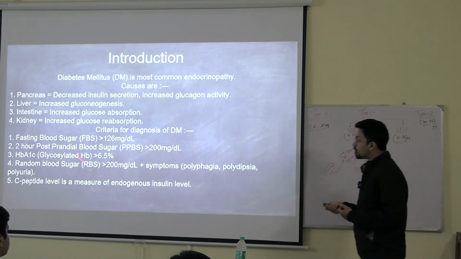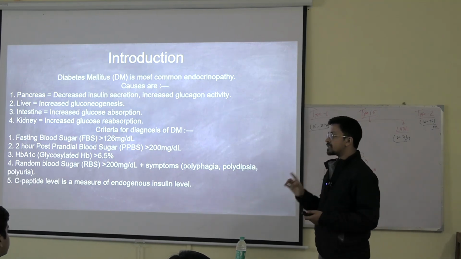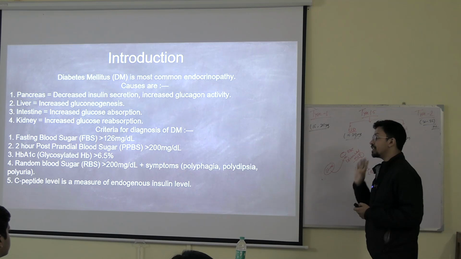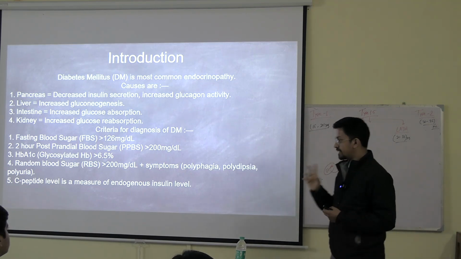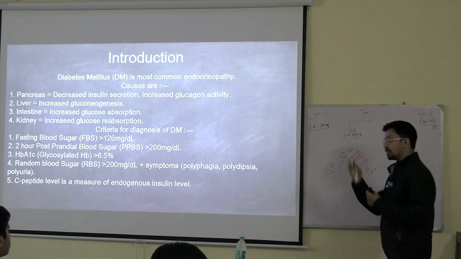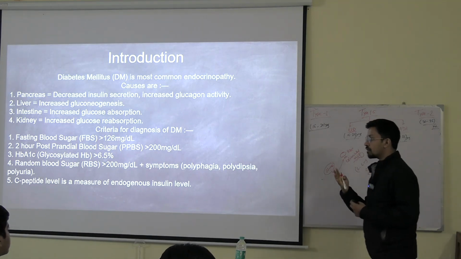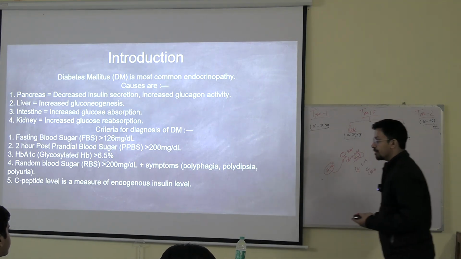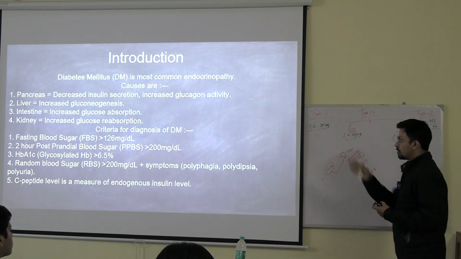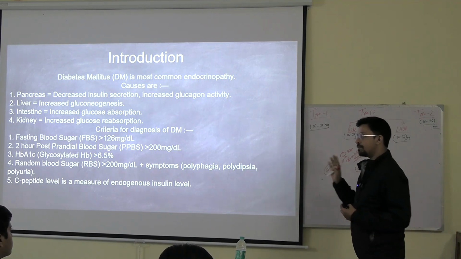Why? The HbA1c will not give you just yesterday's value, it will give you a value averaged over around 3 to 4 months. How come? This question can also be asked: how come HbA1c gives you a 4 months average? Like, I am taking food every day. Yesterday I took more food, today I am getting more blood sugar through the fasting blood sugar or the PPBS.